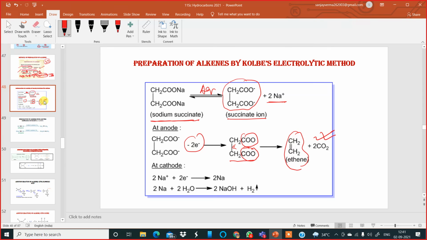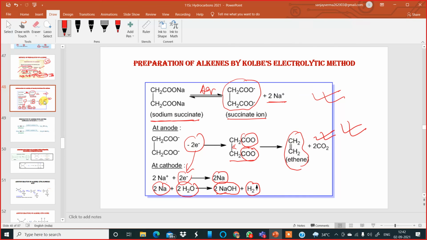And at the cathode, the cation goes to the cathode, where two sodium cations gain 2 electrons and form sodium metal. This sodium metal combines with the water present in the electrolyte to give a strong alkali, sodium hydroxide, and hydrogen gas is liberated at the cathode. So you must remember the reaction only, not the experimental details of Kolbe's electrolytic method. The equations are very important over here.